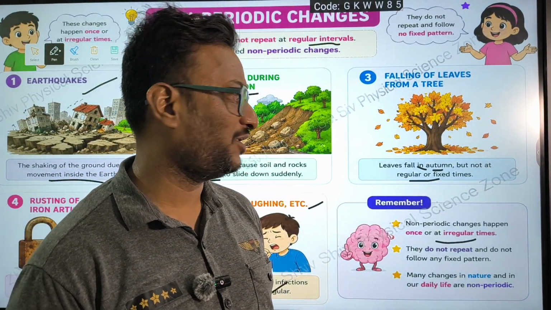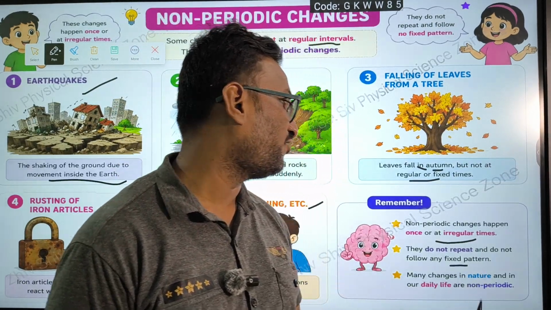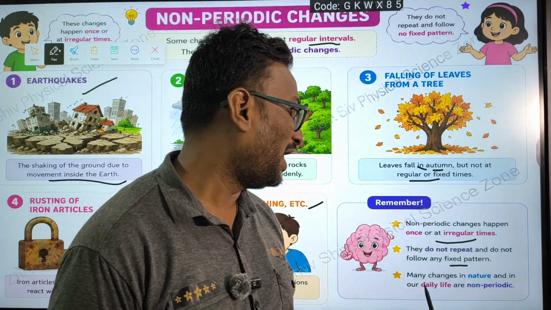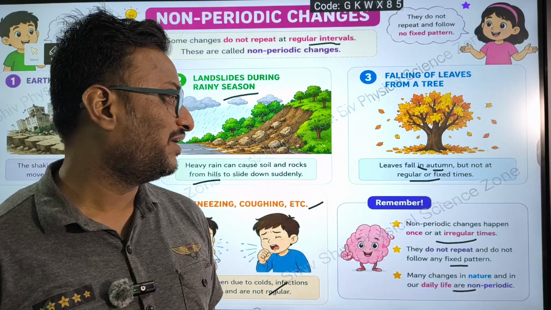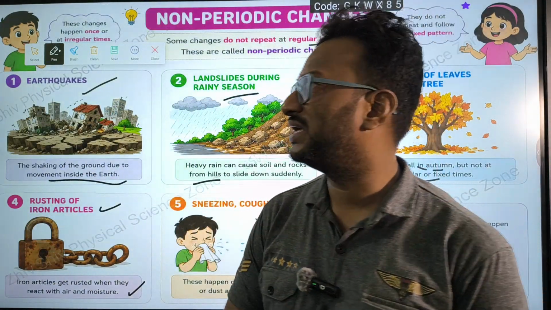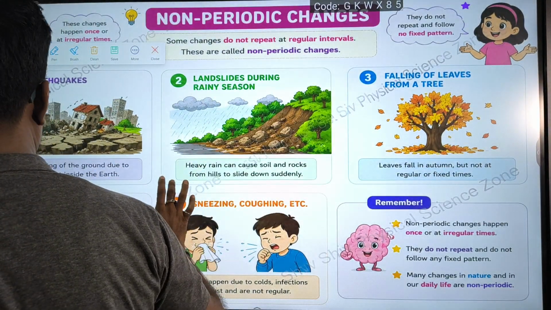They won't come at regular timings. You cannot predict them. They do not repeat and do not follow a fixed pattern. And many changes in nature and in our daily life are non-periodic. Mostly non-periodic changes you are going to get.